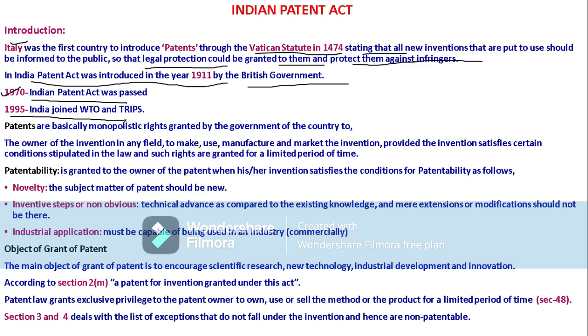The countries that are members of the WTO or TRIPS will be protected under these intellectual property rights. Patent is one part of intellectual property rights. So inventions and anything else will be protected under these treaties, because we are a member of the WTO and TRIPS.